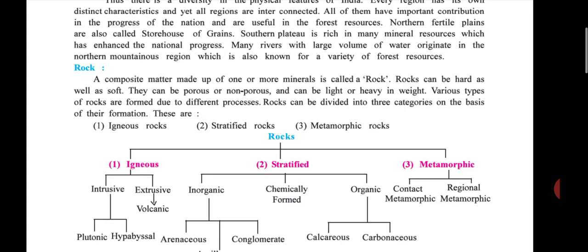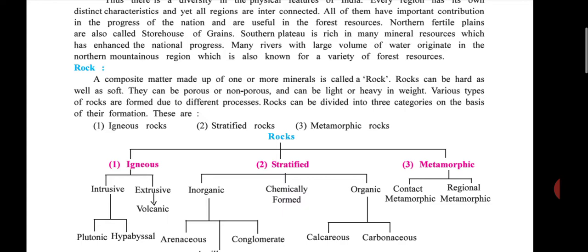These all are a part of science, but now we study it in our social science, and we don't study the whole process. Just one point: various types of rocks are formed due to different processes, but which type of process, that we don't know. You will study it further if you study in the science stream, then you will study it in detail.